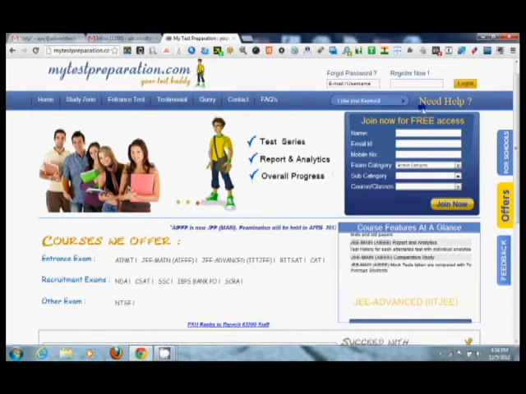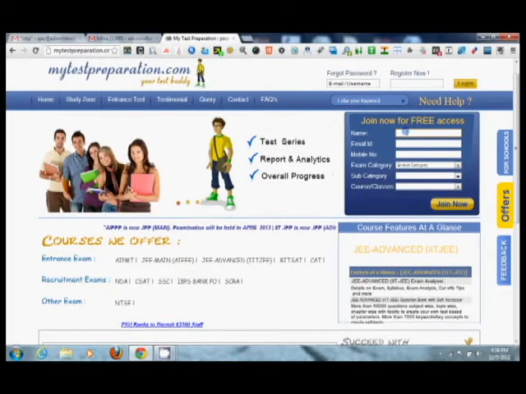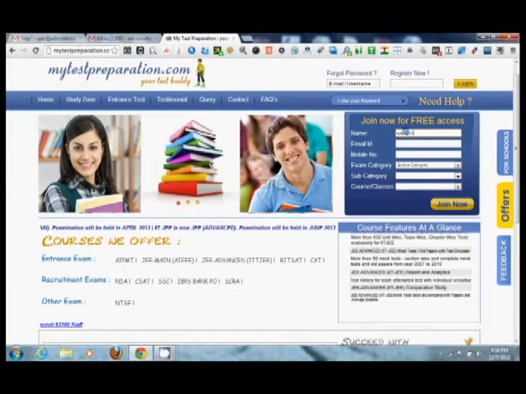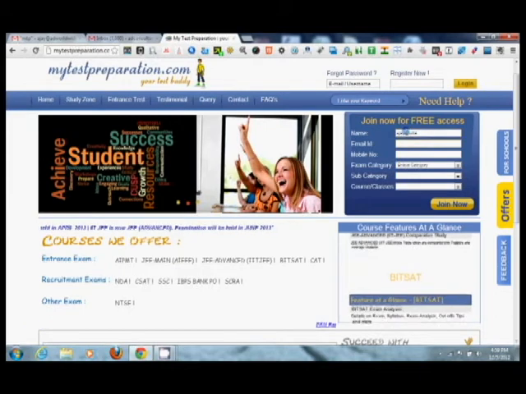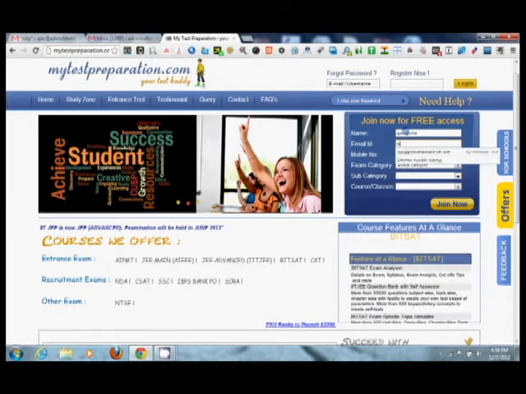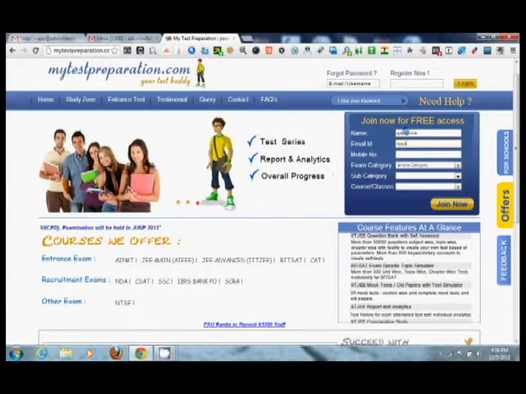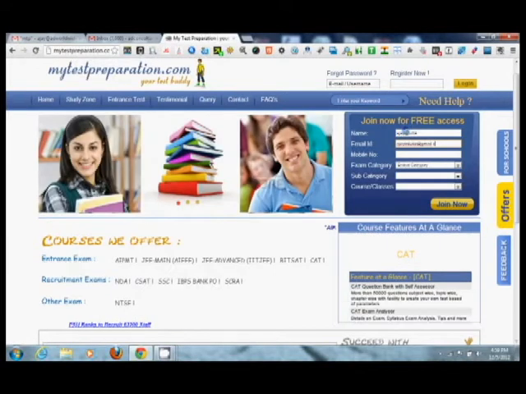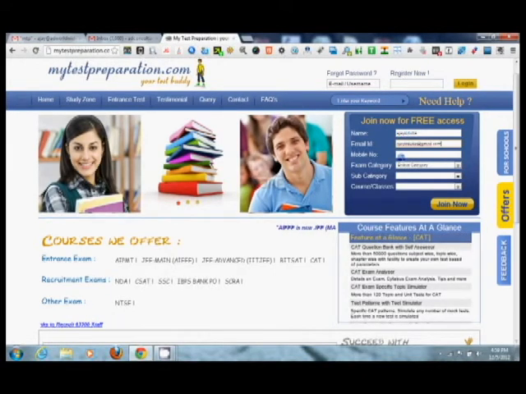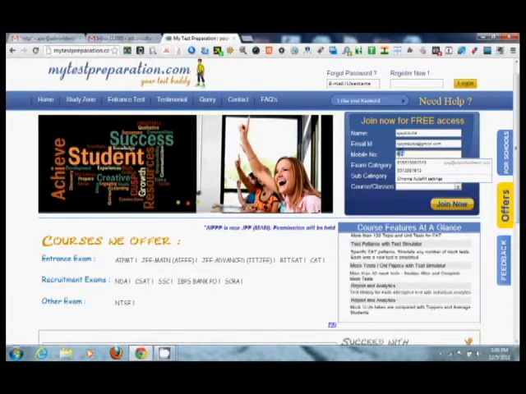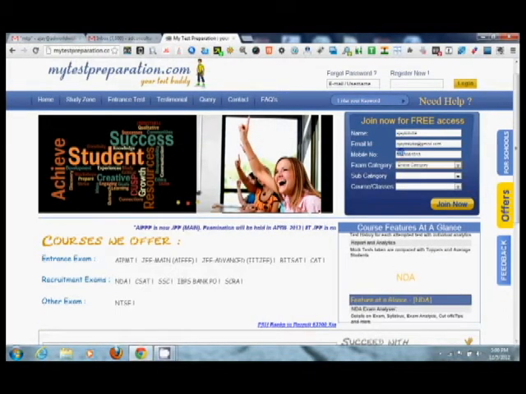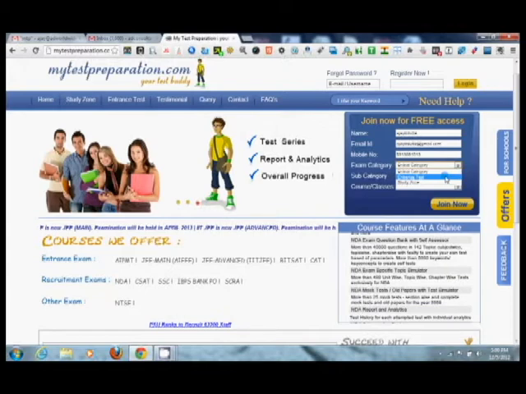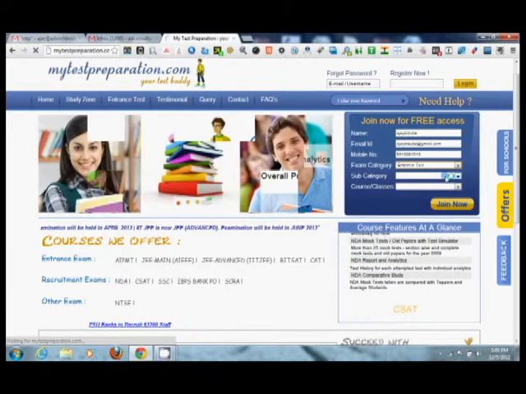Now you can join here by putting your name here this way, and the email ID, as you have it, you just put here. Now the mobile number, the 10-digit mobile number you have to put, like this, and the category of exam. While selecting the category of exam, this will blink a while because the other field, subcategory, has to be filled up.